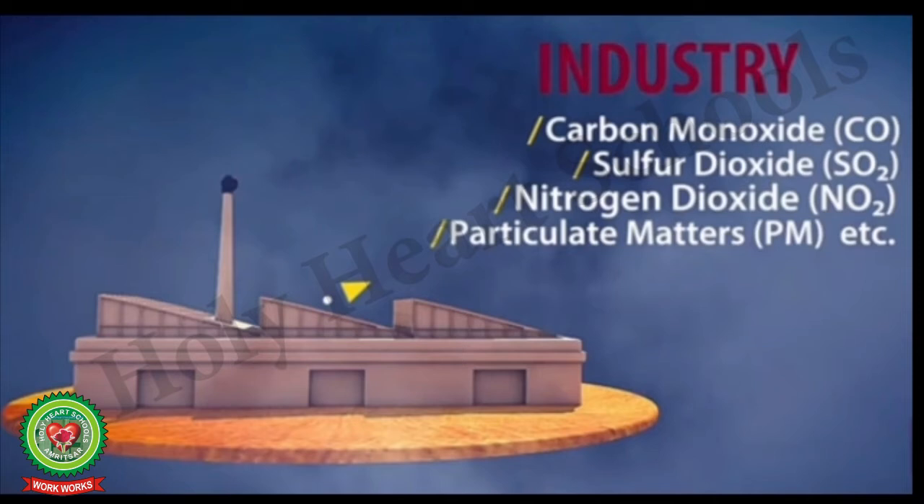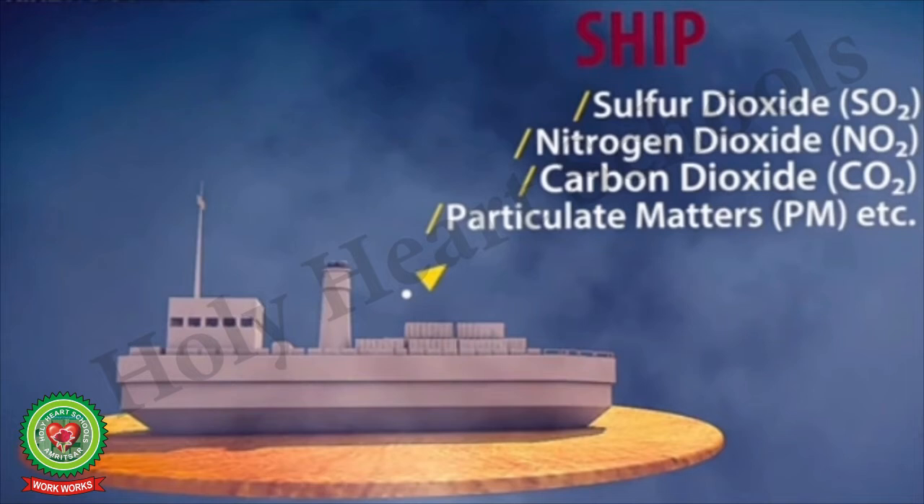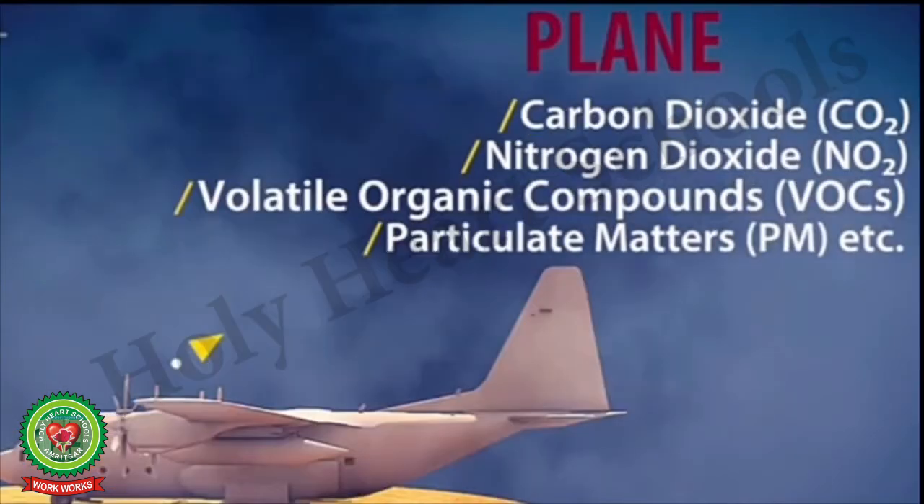As fossil fuels are used on a large scale in these industries, they release carbon monoxide, sulfur dioxide, nitrogen dioxide and particulate matters etc. Vehicles like buses and cars release carbon dioxide, benzene, volatile organic compounds, lead etc. Even ships cause air pollution as they release sulfur dioxide, nitrogen dioxide, carbon dioxide and particulate matters into the air. Planes also cause air pollution by releasing carbon dioxide, nitrogen dioxide, volatile organic compounds, particulate matters into the air.